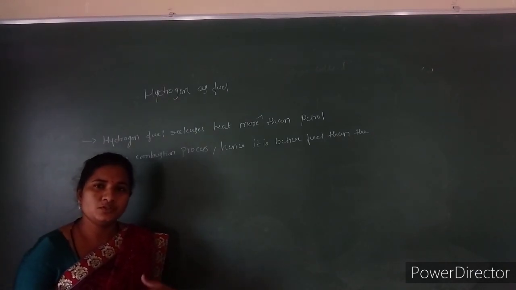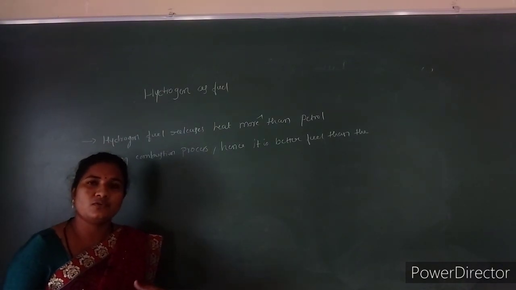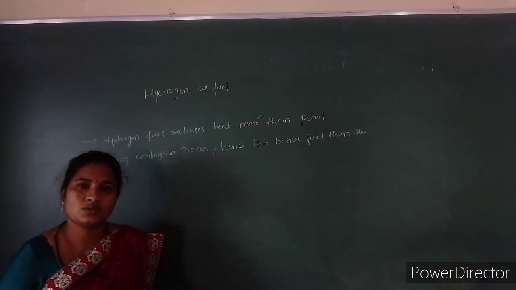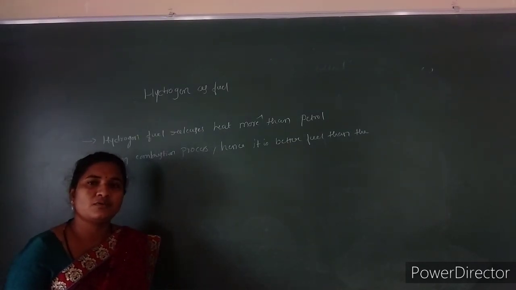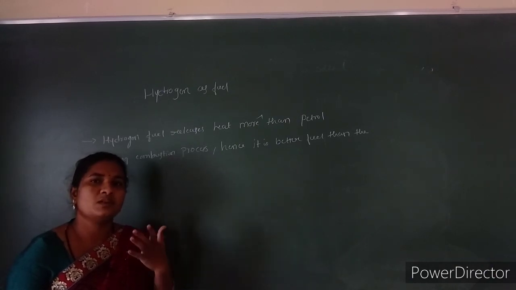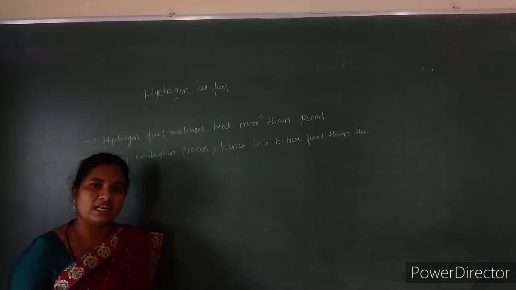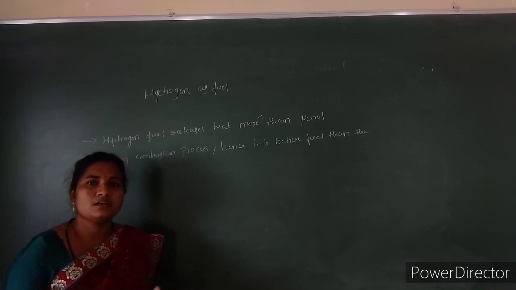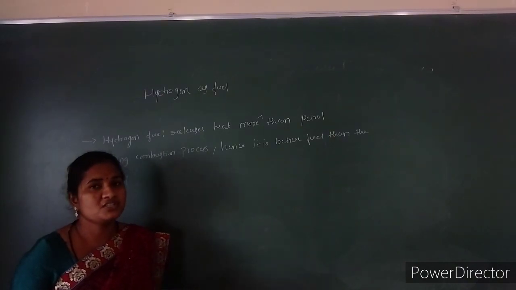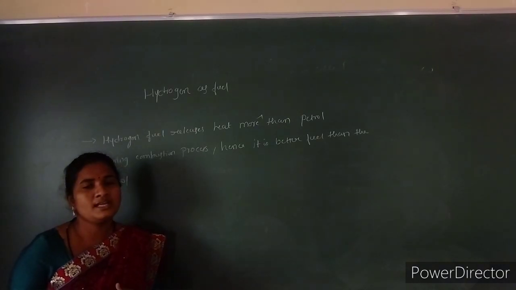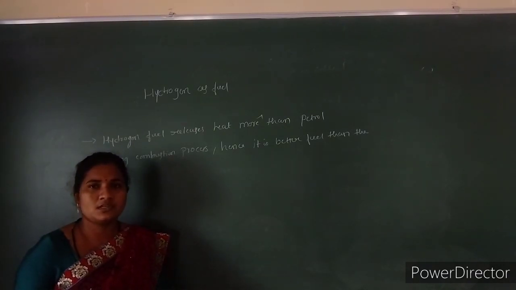This water reduces the temperature, and as a result nitrogen does not react with oxygen. If the temperature is high, nitrogen reacts with oxygen and forms nitrogen oxides. Only at high temperature will nitrogen react with oxygen.